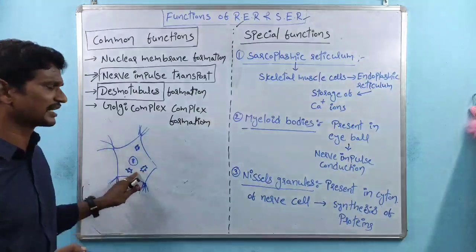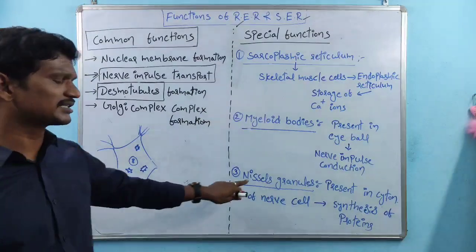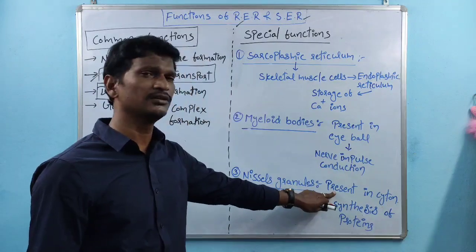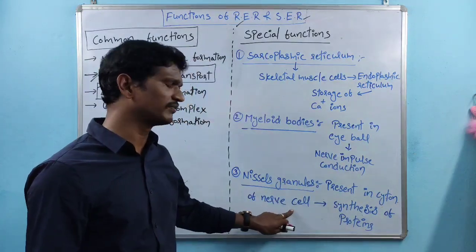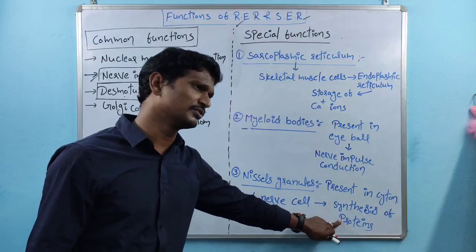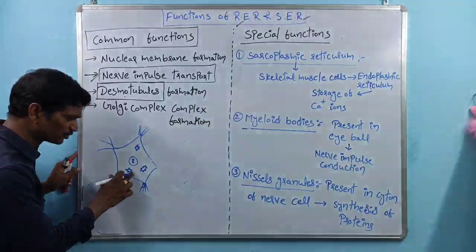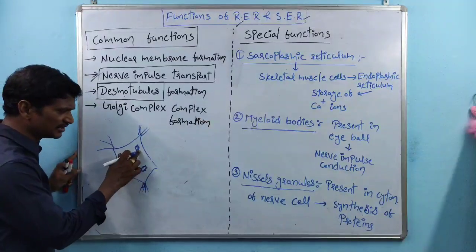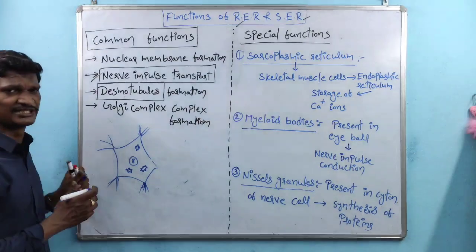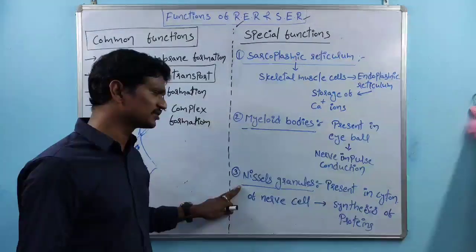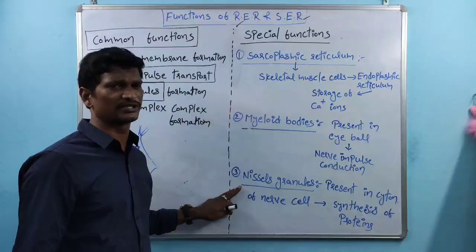These are called Nissl's granules. Nissl's granules present in the nerve cell cyton support the synthesis of proteins, because the ribosomes present there are involved in protein synthesis. So that is the function of Nissl's granules.